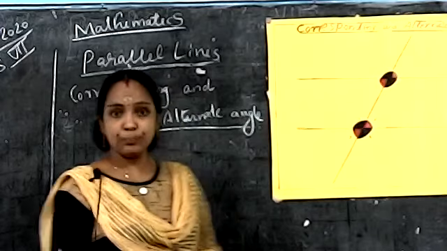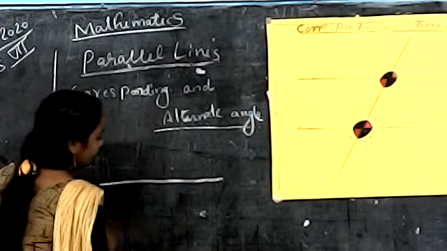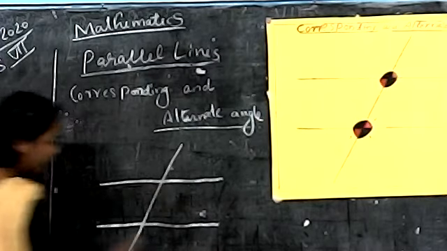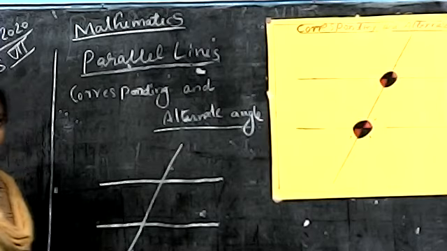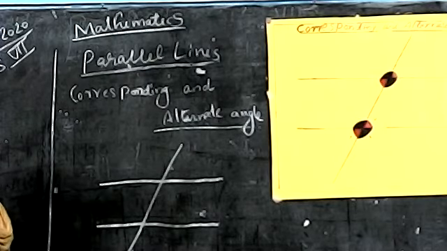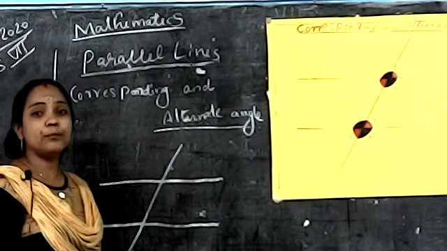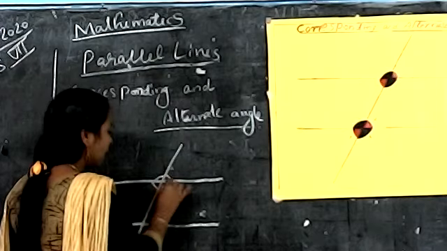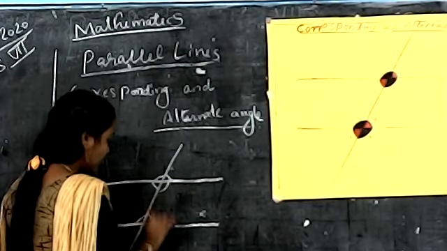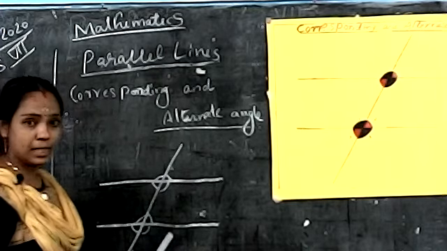Now I give one pair of parallel lines crossed by a third line. That time there is one angle, 1, 2, 3, 4, four angles are formed.